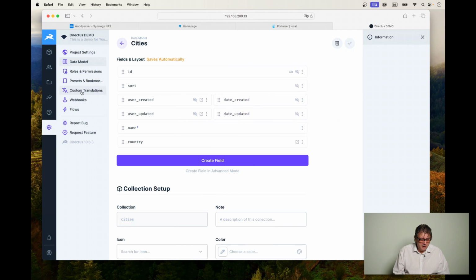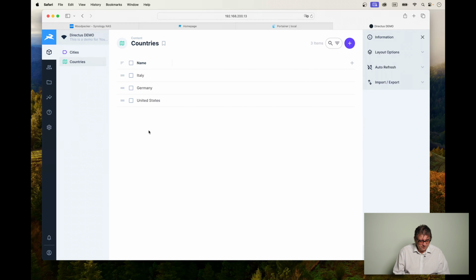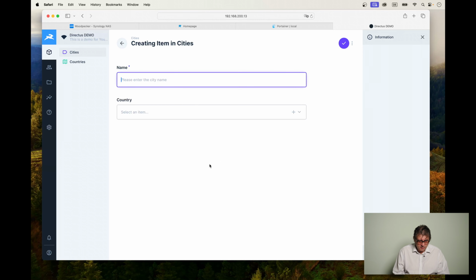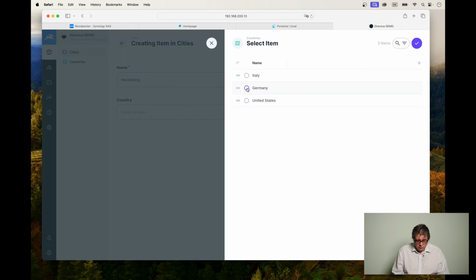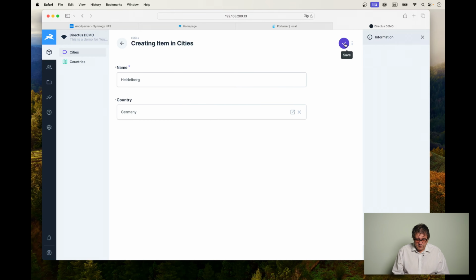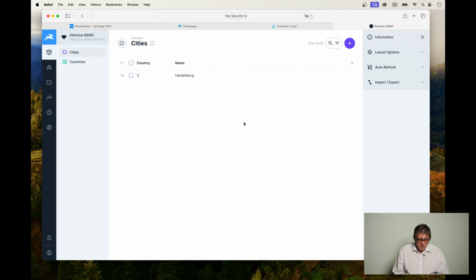Let's have a look at this now in our content section. Let's go over to the cities and let's create an item. Let's create, as I said, Heidelberg. And we have to select a country for that, which will be Germany. We can't select two countries, we can only select one. Okay, let's save this. This is a little bit ugly that we see instead of the country name the number 2, but let's take care of this later on.